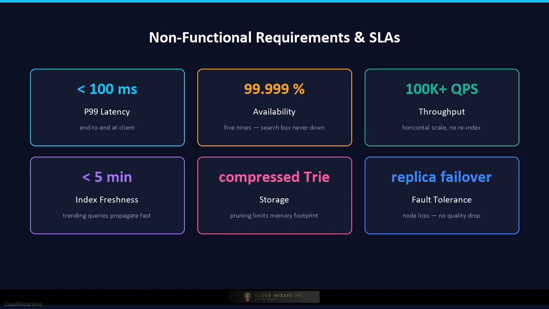The system must scale to hundreds of thousands of queries per second at peak, with horizontal scaling that does not require reindexing the entire tree. The index must support near real-time updates. Trending queries should propagate within minutes. Storage must be efficient. A raw tree for billions of queries consumes terabytes, so compression and pruning are mandatory. Finally, the system must be fault-tolerant. A node failure must not degrade suggestion quality for users being served by healthy replicas.